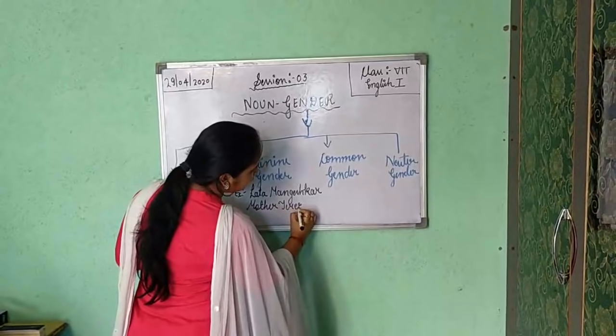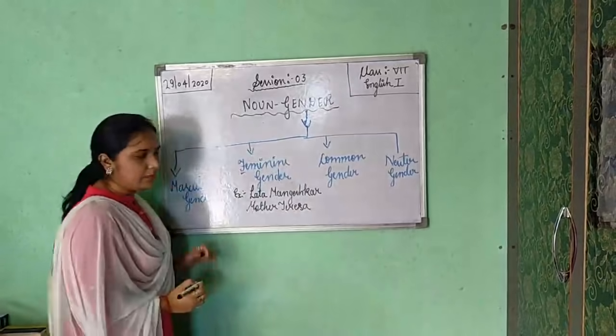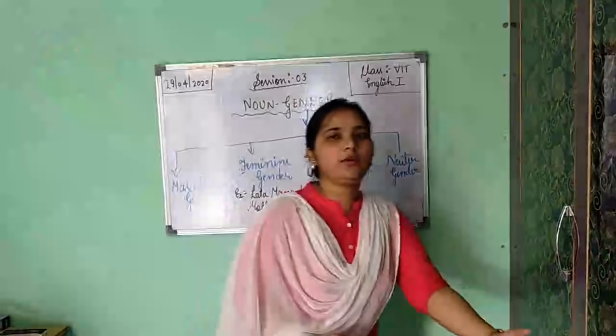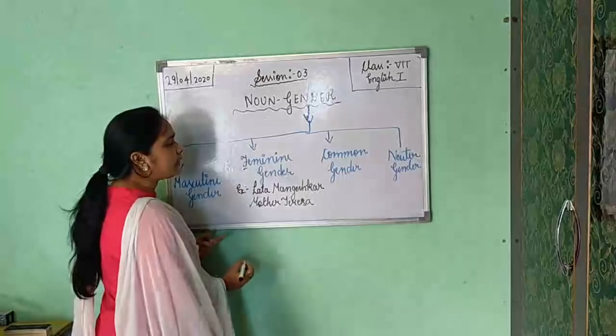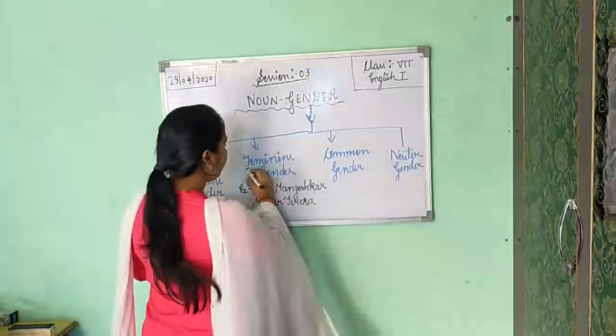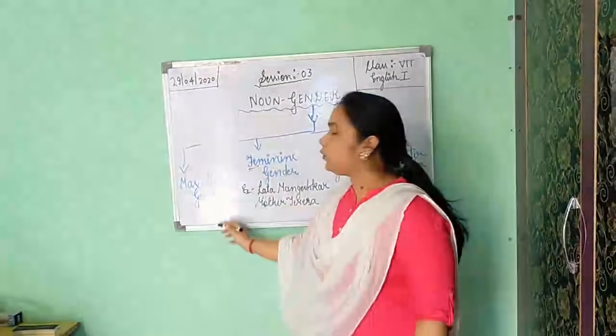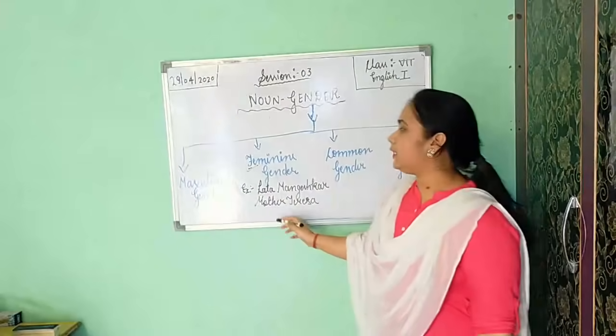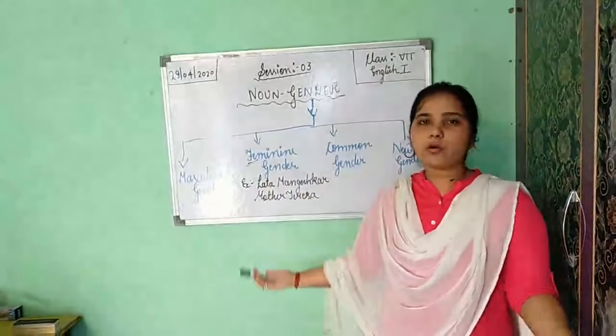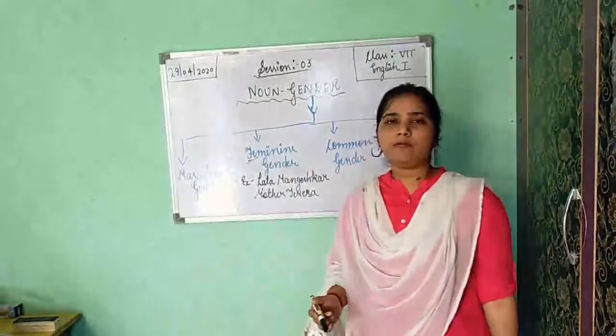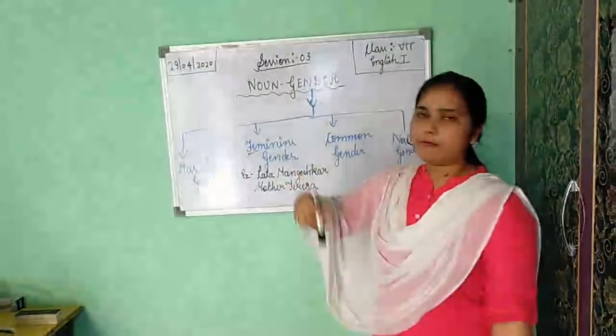Mother Teresa is also a feminine gender because she was a lady. So here Mother Teresa and Lata Mangeshkar both are examples of feminine gender. Okay. Masculine gender denotes male creature and feminine gender denotes female creature. It is so easy. M for masculine, M for male, F for feminine, F for female.